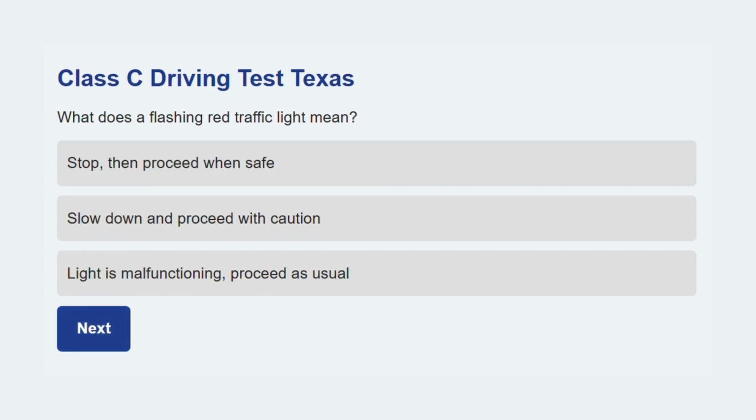This script covers essential laws, regulations, and safety procedures for non-commercial drivers in the state of Texas.